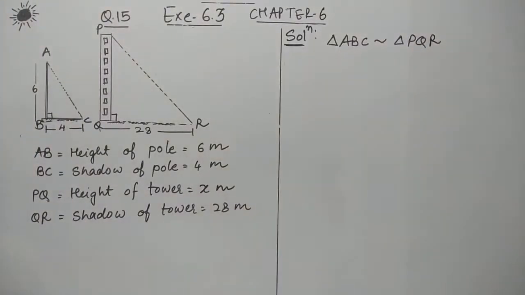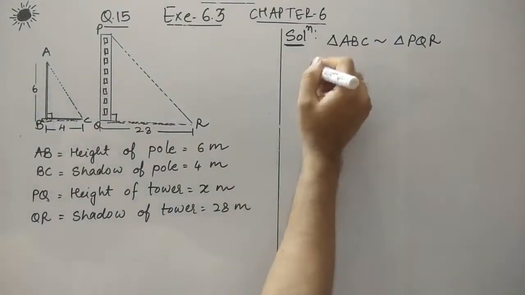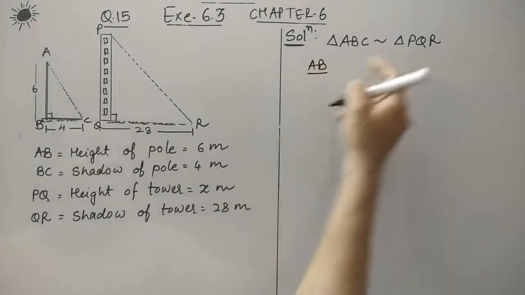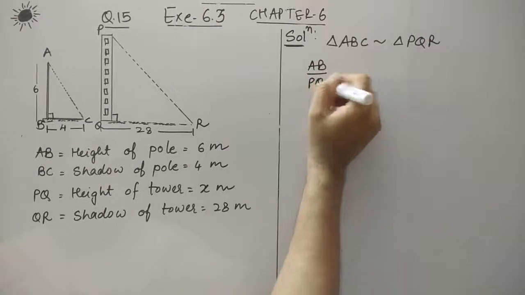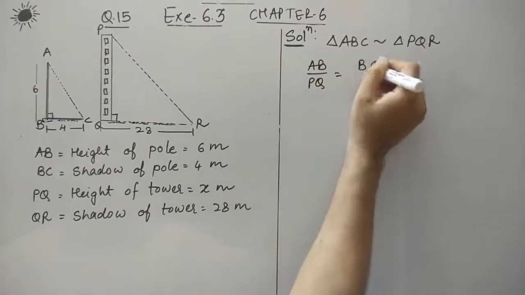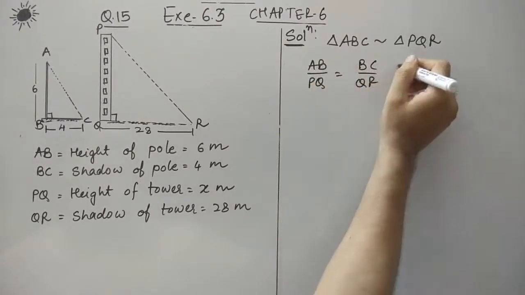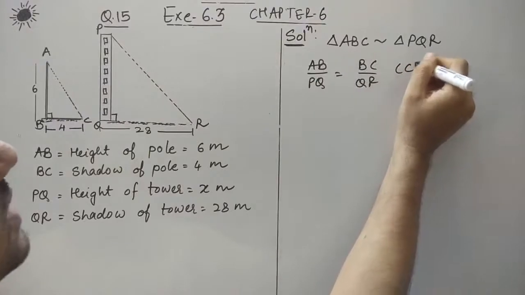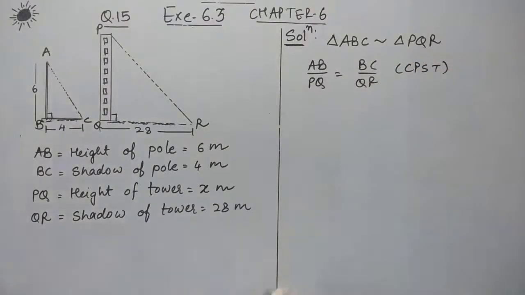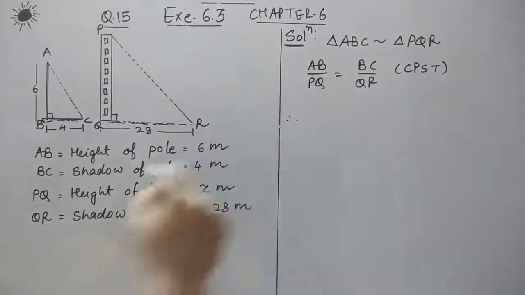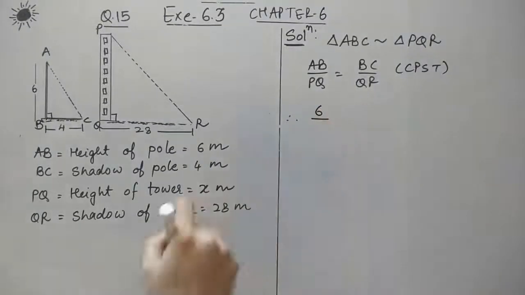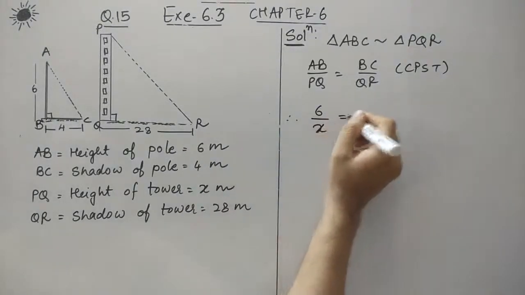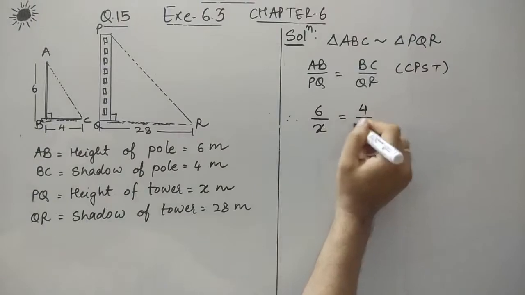Now when the two triangles are similar, we know that the corresponding sides are in the same ratio. So AB upon PQ is the same as BC upon QR. This is the corresponding parts of similar triangles. The length of AB we have, that is 6, PQ that is x, BC we have, that is 4, and QR that is 28.